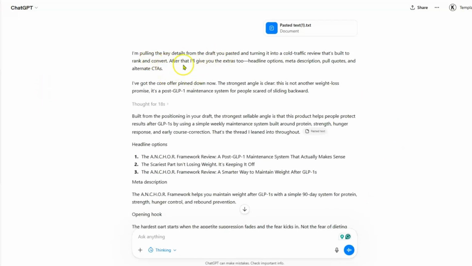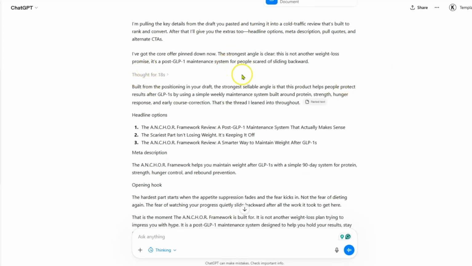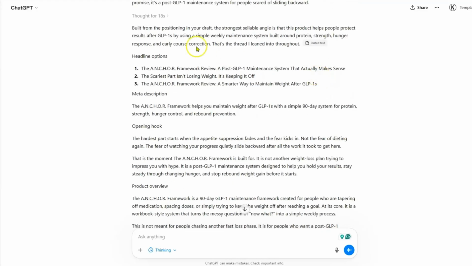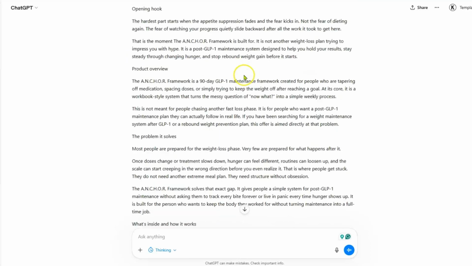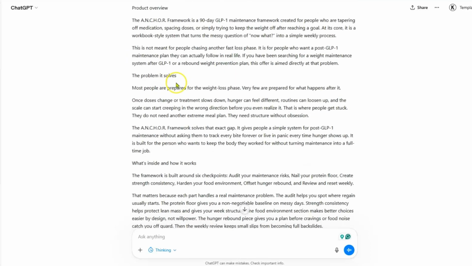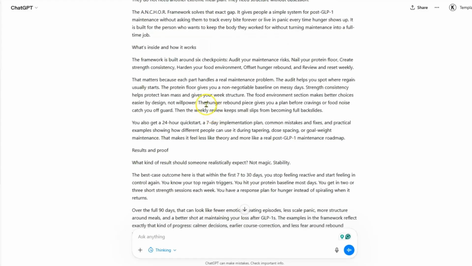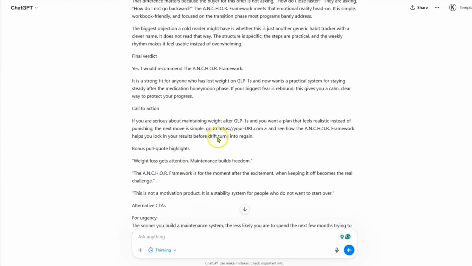So it started by pulling from the draft that I put in here. And then it got the core offer spin, and so it built the positioning, okay? So the headline options, it gives you the options: the anchor framework review, a post-GLP-1 maintenance system that actually makes sense. So these are the titles that it created, a meta description, opening hook, product review, and all this other stuff, right? So these are the different sections that it created.